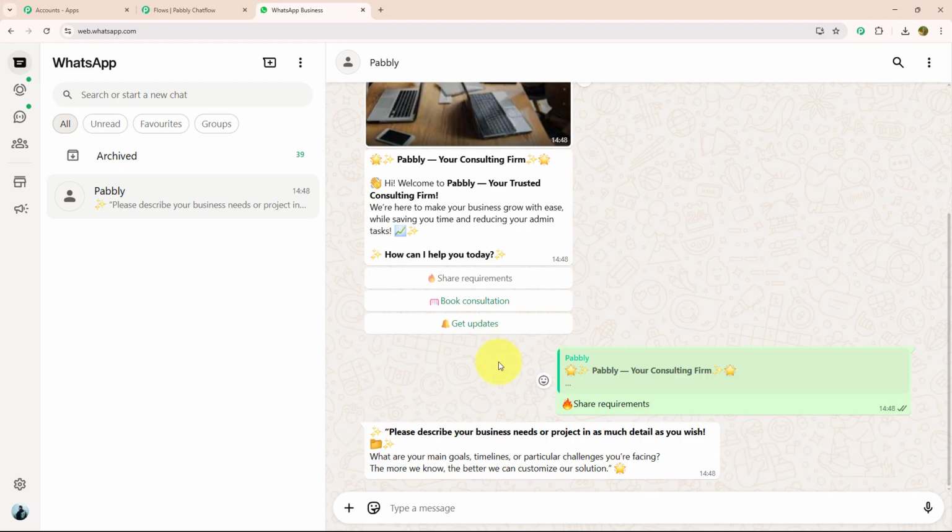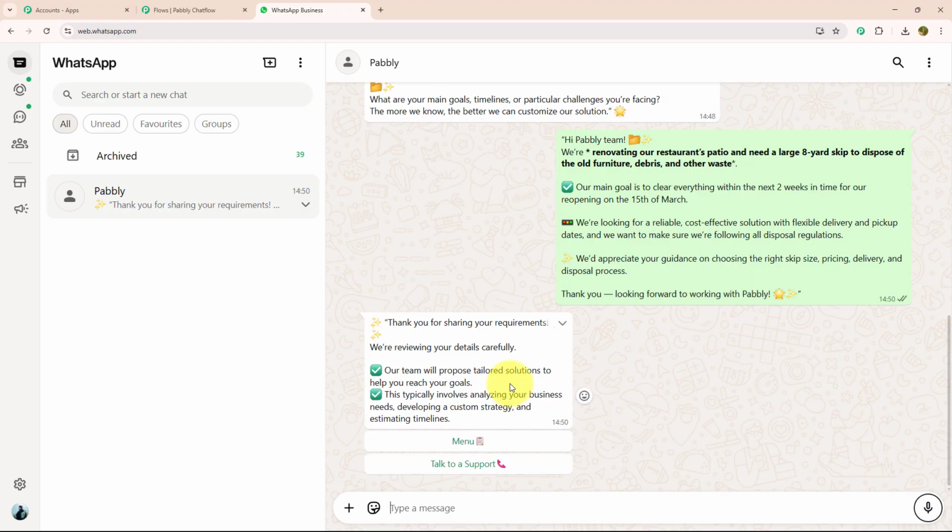As soon as I have selected share requirement, I got a response reply in which they asked me to describe my requirements or needs. As soon as I have entered my requirements and needs, they have sent me a message in which they say, thank you for sharing your requirement. We are reviewing your details carefully. Our team will propose a tailored solution to help you reach your goal. This typically involves analyzing your business, developing a custom strategy and estimating a timeline. And with that, they have provided me 2 action buttons, menu and talk to support.